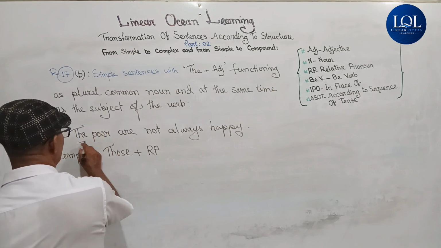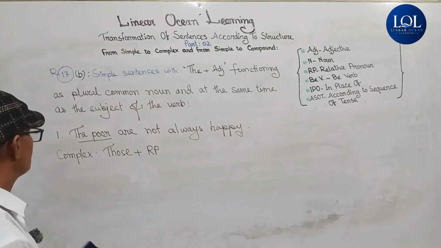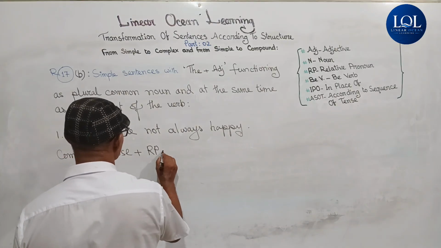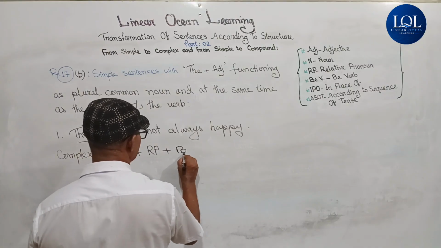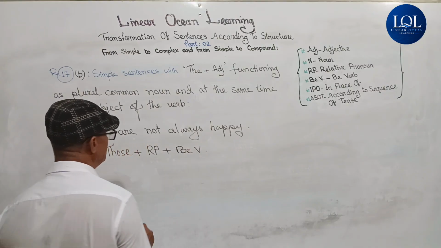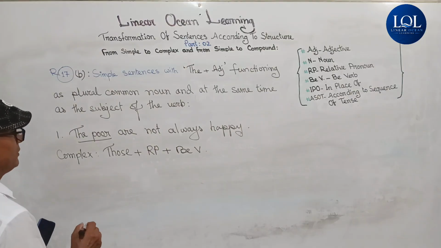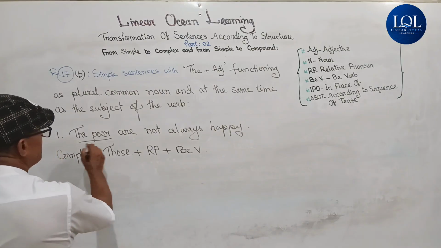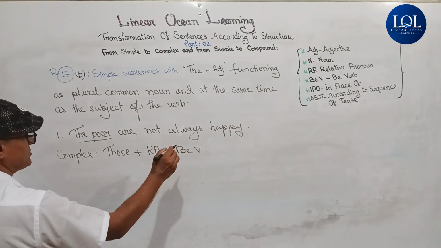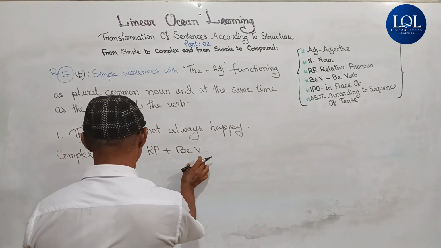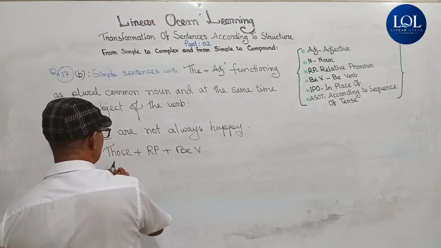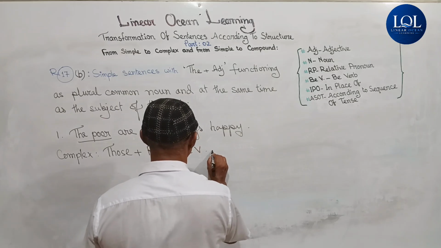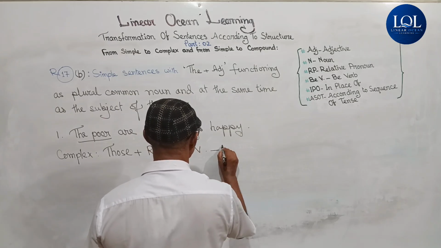So long as the poor is representing the poor class people, then it will be those who plus BV. Here BV will be are, because it is in present indefinite tense. The poor are not always happy, so it will be are because the subject is plural number, third person plural number, according to sequence of tense.